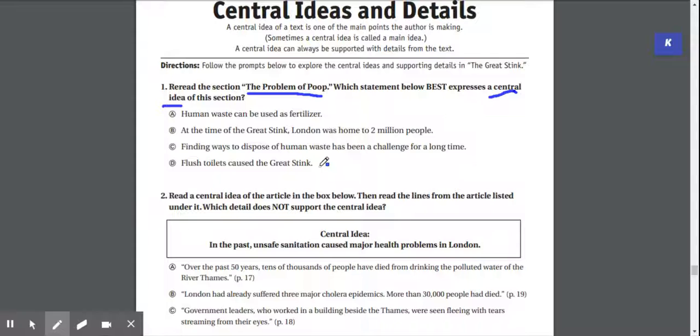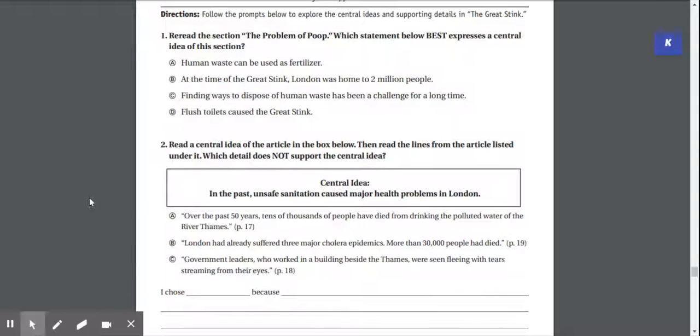So be careful. Think about what is the main idea of the section called The Problem of Poop. Mark one of these as your answer. Okay, so when you get that, then we're going to go on to question number 2. So question number 1 is your main idea, and then question number 2 says, read a central idea of the article in the box below.